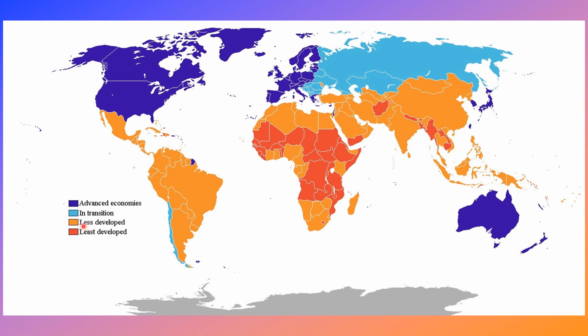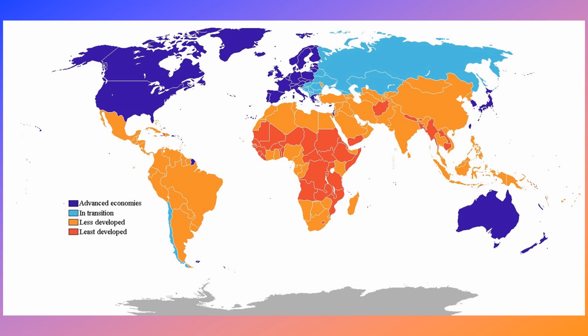Okay, in transition means they are moving to development, they are at the border of development. We can see these sky blue color countries, this is Chile and this is Russia, I think. Less development means these are still struggling for development, they are under development countries, developing countries. Those in orange color are called developing countries. Least developed means they're still struggling for development. These are under development, we can say, under and under development, which are in the red color.